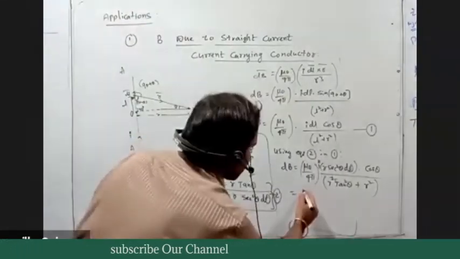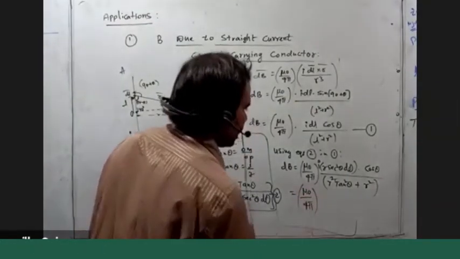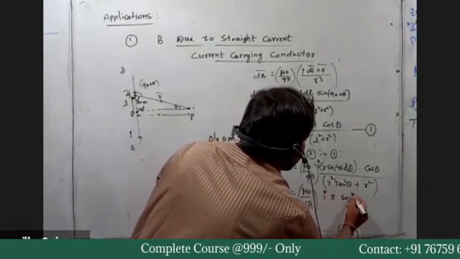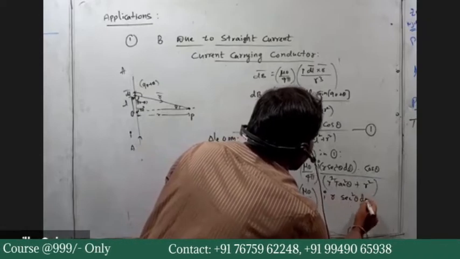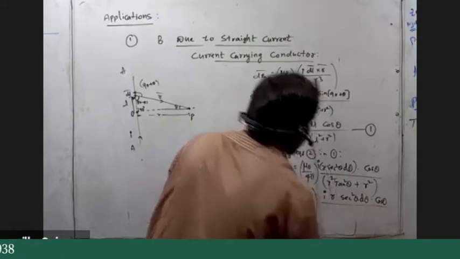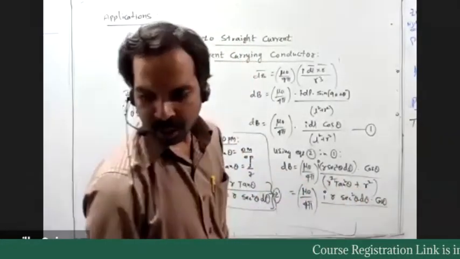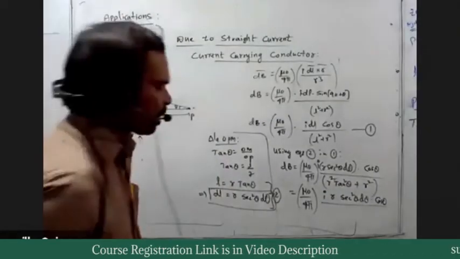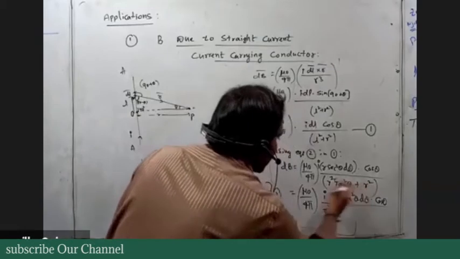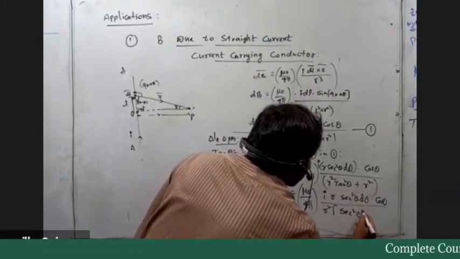So in the next step, mu naught by 4 pi into I into R into secant square theta d theta into cos theta, and in the denominator R square plus R square tan square theta, take R square common outside, 1 plus tan square theta. 1 plus tan square theta means secant square theta.